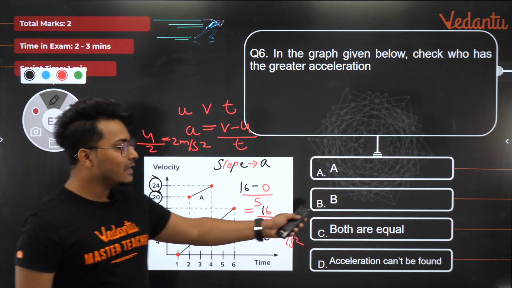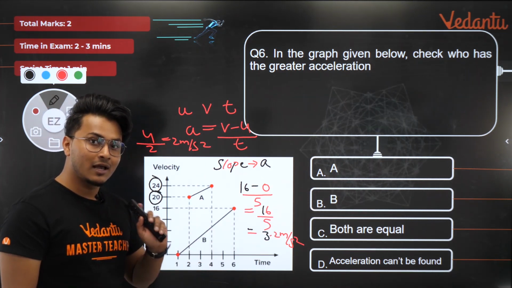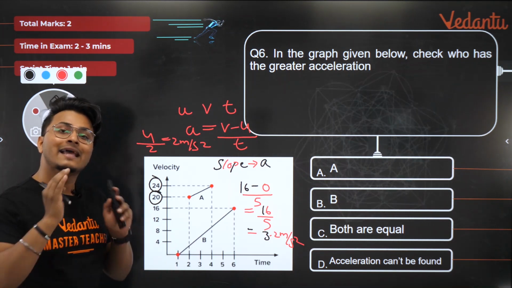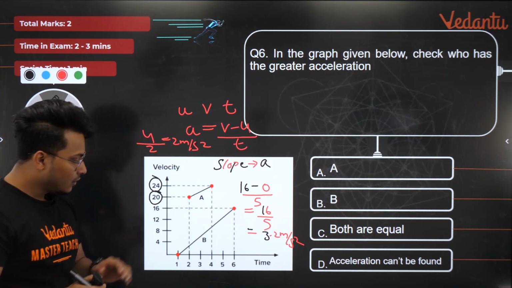So which one has the higher acceleration? Obviously option B has higher acceleration. Correct? But can we do this much more easily? The answer is yes. How, guys? I can give you a very simple shortcut way.